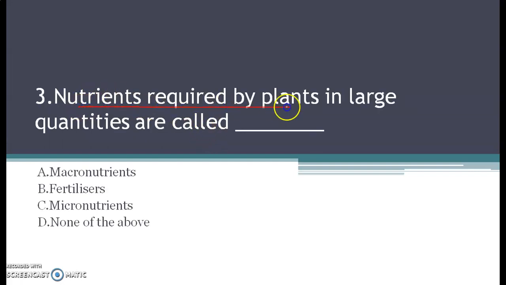Nutrients required by plants in large quantities are called. Your options are A. Macronutrients, B. Fertilizers, C. Micronutrients, and D. None of the above. If you have watched the previous part 1 and part 2, then these two concepts we have already covered, what are macronutrients and what are micronutrients. If you haven't watched that video, just go and watch and you will be able to answer. So nutrients that are required by the plant in large quantities. Take your time and mark the right answer.